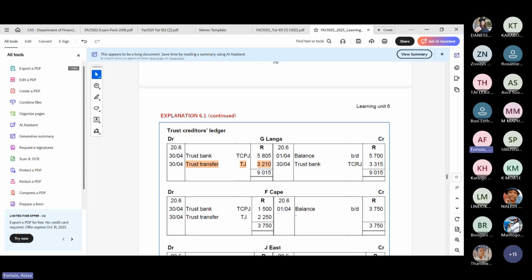Can you see the question that I posted now in the chat for you? I want you to do that question, but I'm giving you the ledger entry of the trust creditors control of F Cape.